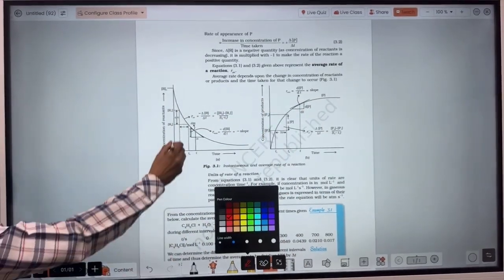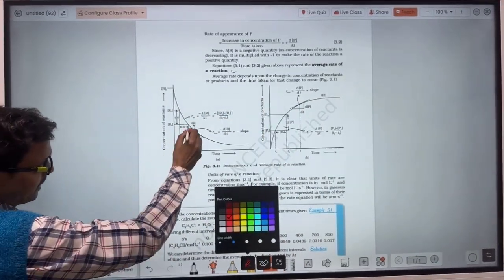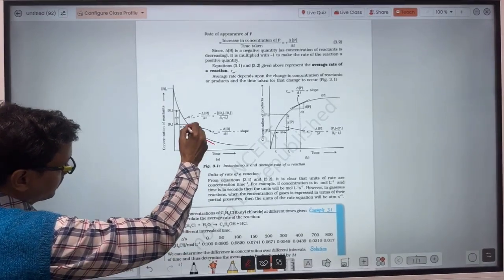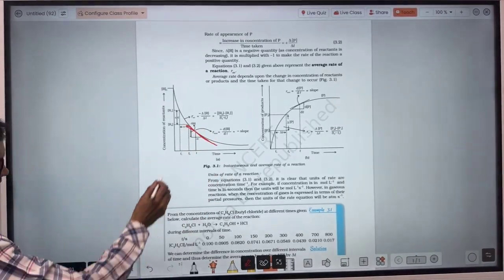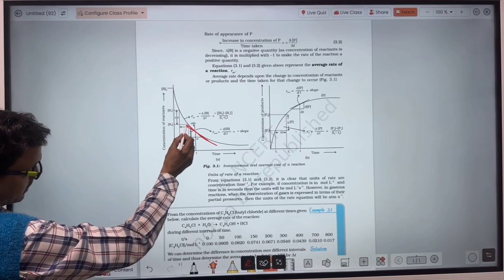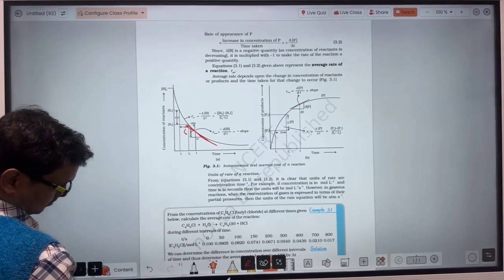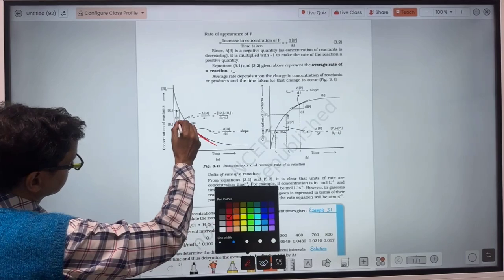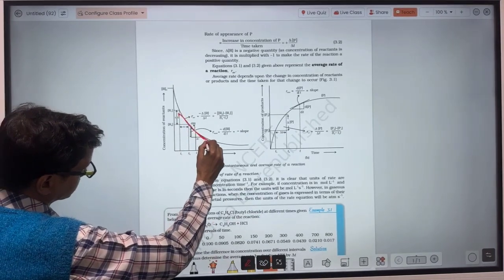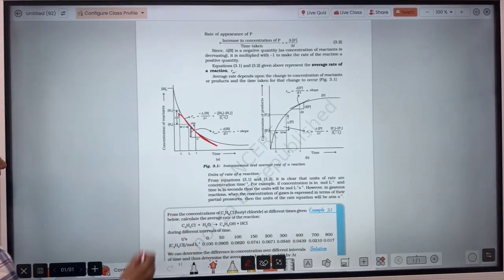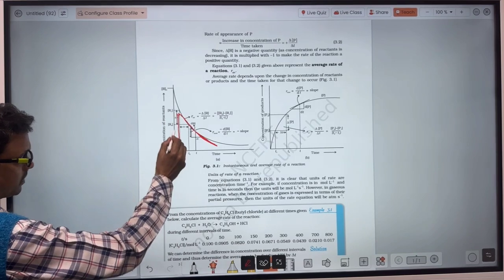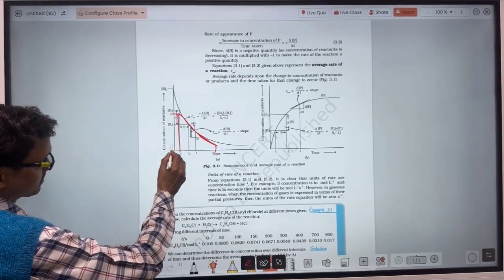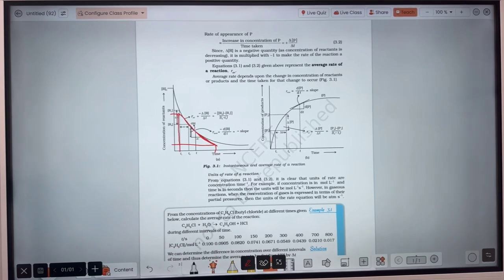So you have plotted a tangent, and suppose you have drawn this tangent at t equal to here. Suppose I take that much length. At t equal to this one, the concentration is that much, and at t equal to this one, the concentration is that much.